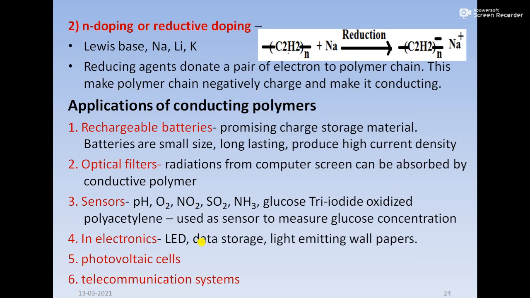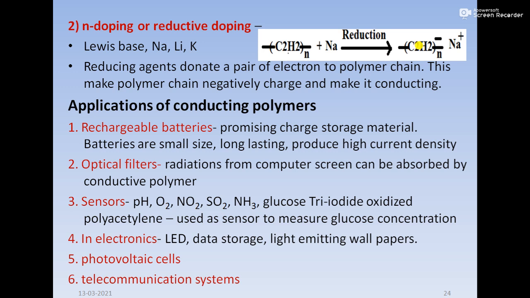Then next is n-doping, that is reductive doping. That means the negative charge is present on the polymer chain and it can be created by a Lewis base. A Lewis base like sodium, lithium, potassium donates an electron to the polymer chain and it will create a negative charge on the polymer chain and a positive charge on the metals, that is sodium, lithium and potassium.